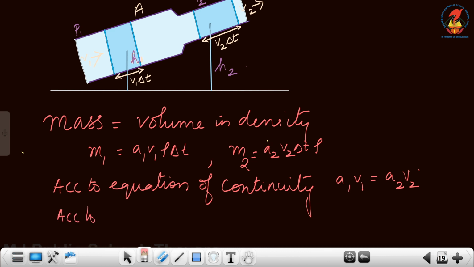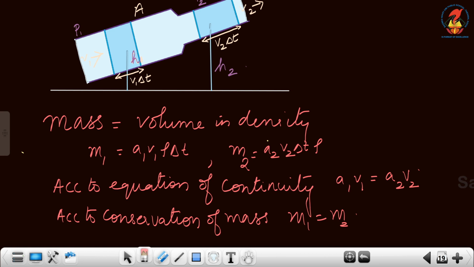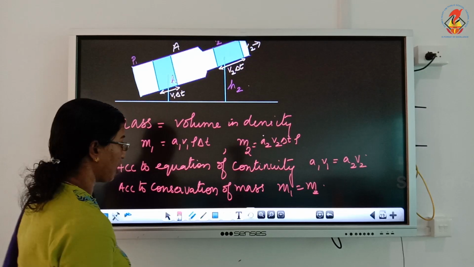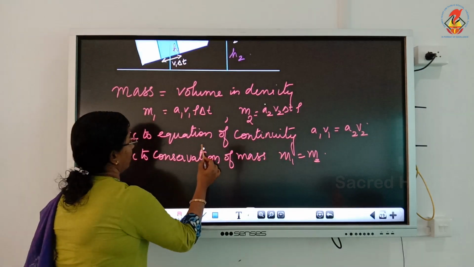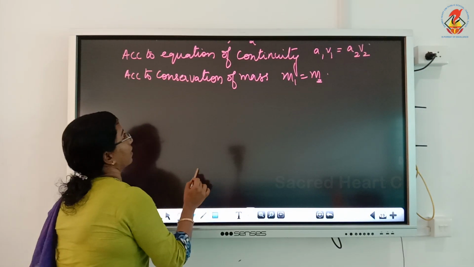According to conservation of mass, we know m1 is equal to m2. Now let us see what is the change in kinetic energy of the fluid.